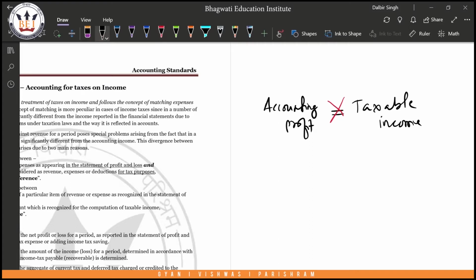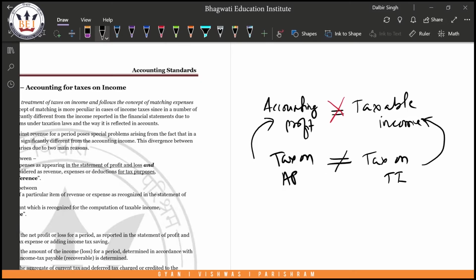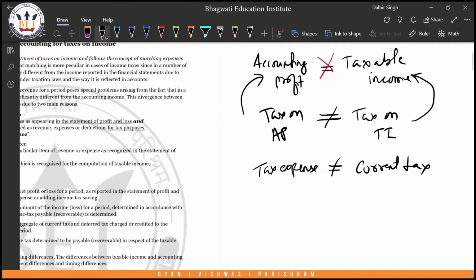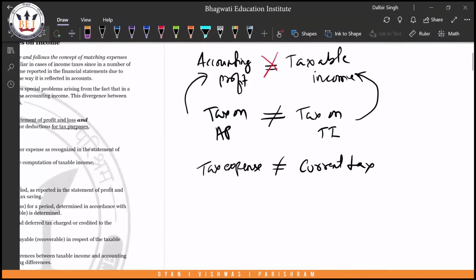If that is the case, then tax on accounting profit is not equal to tax on taxable income. Yes or no? Therefore the tax expense, which we show in our P&L, will not be equal to the current tax, which is nothing but the income tax which we pay as per the Income Tax Act. Now the question is, how do we equate this? Is there a possibility that this can be equated? Yes, it can be equated.